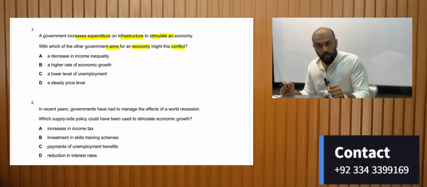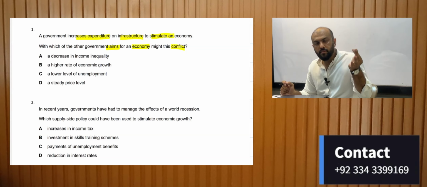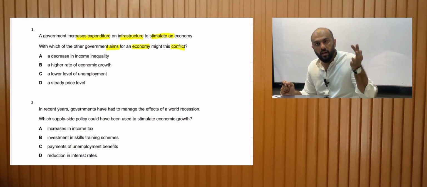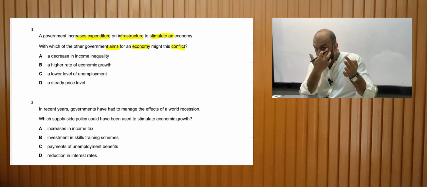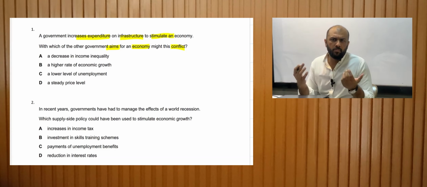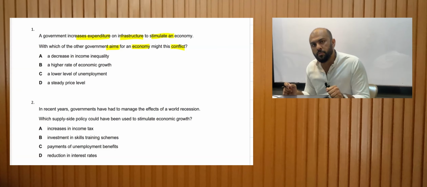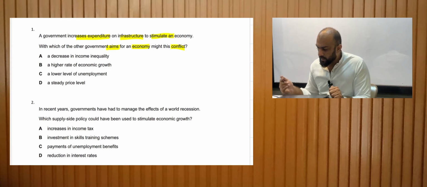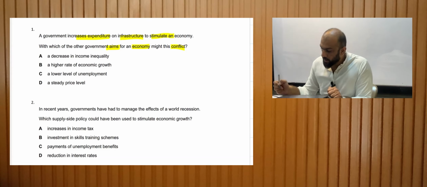So we have four aims: low and stable inflation, high output, which is economic growth, lower unemployment, and the balance of payments should be stable, which means imports should be equal to exports. So these are the four objectives. Let's look at the options.